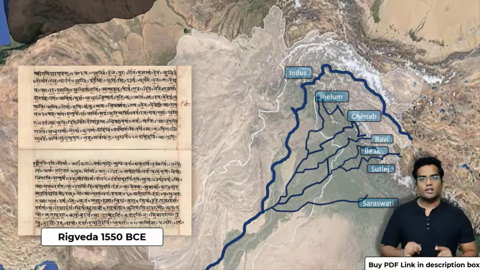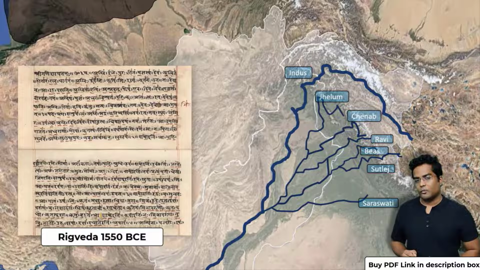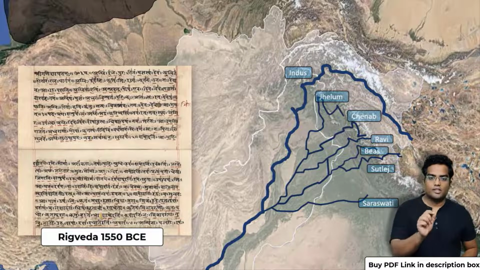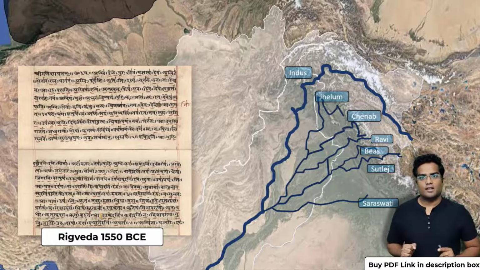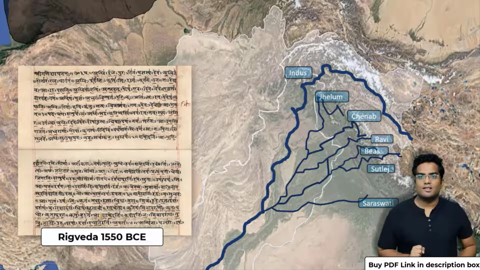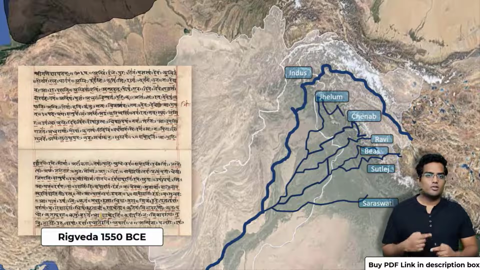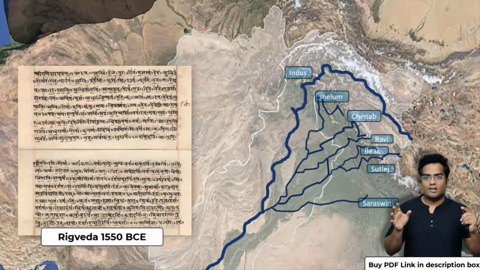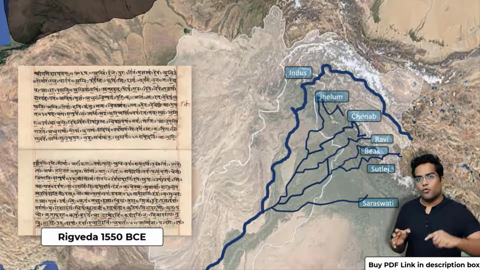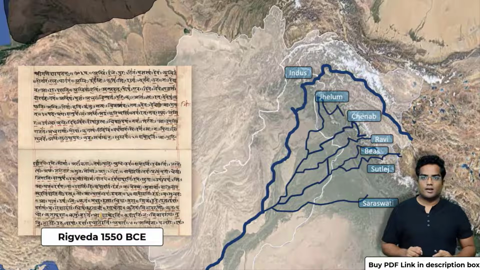There is a very important aspect that you have to know right now. Indus, Jhelum, Chenab, Ravi, Beas and Satluj are still present in India as well as in Pakistan. However, the river Saraswati has simply vanished. Many geologists agree that the Saraswati River does exist, but it's flowing underground.